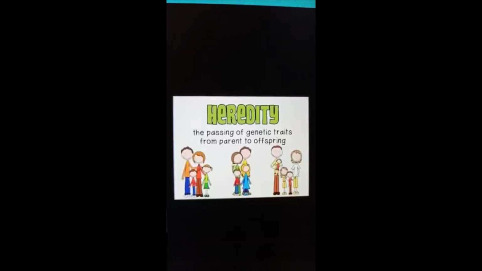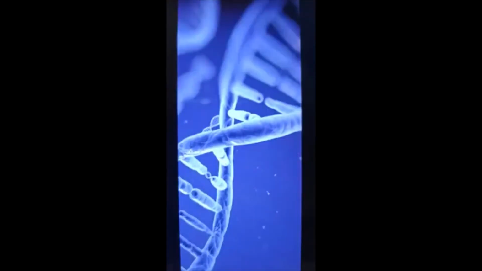Today we are going to learn about a new topic, chapter number 1, Heredity and Evolution. Before we start with the topic, let us see what is heredity. Heredity is the transfer of biological characters from one generation to another generation via genes. Students, you must be wondering what genes are.